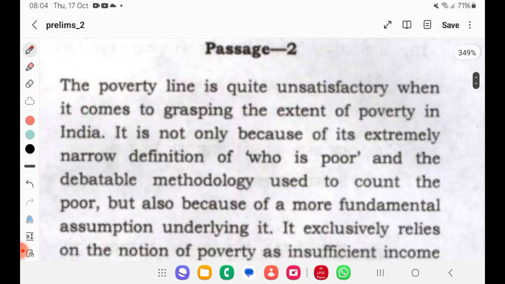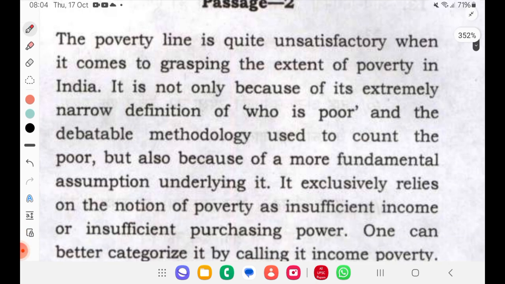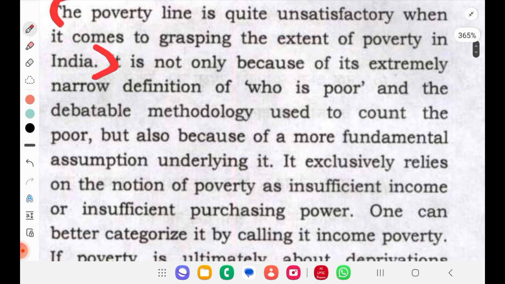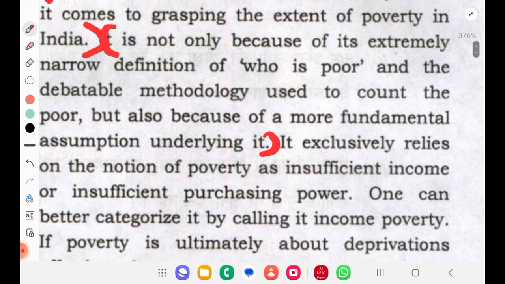We will see the passage now. So the poverty line is quite unsatisfactory when it comes to grasping the extent of poverty in India. So this is not satisfying is what they said initially. It is not only because of its extremely narrow definition of who is poor and the methodology used to count the poor, but also because of more fundamental assumptions underlying it. So it is not only because it is narrow, there are some other problems also.